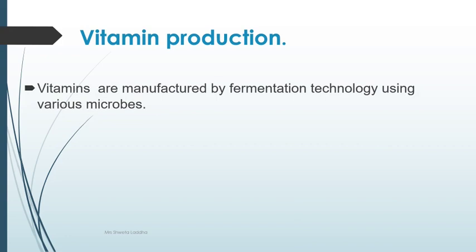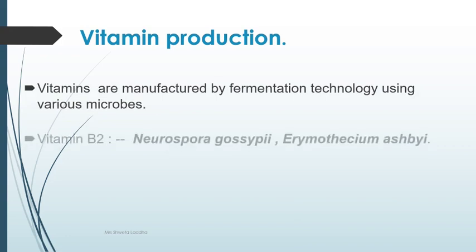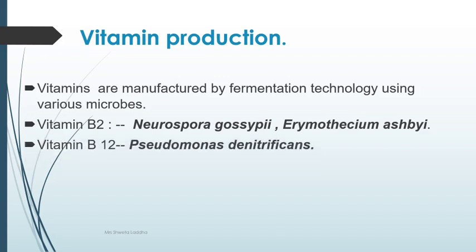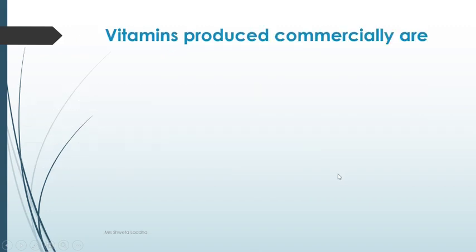Vitamins are manufactured by fermentation technology using various microbes. For example, vitamin B2 is produced by using Neurospora gossypi or Eremothecium ashbyii. Vitamin B12 is produced by using a bacteria Pseudomonas denitrificans. Vitamin C is produced by using a fungus Aspergillus niger. So either by using a fungus like Neurospora or Aspergillus or a bacteria like Pseudomonas, different types of vitamins are produced. Let us see how vitamins are produced commercially or at industrial levels.